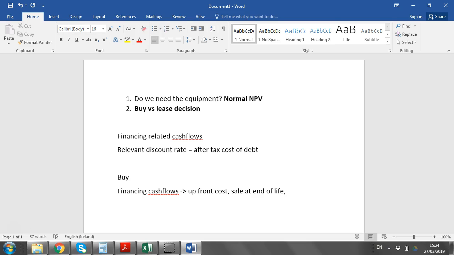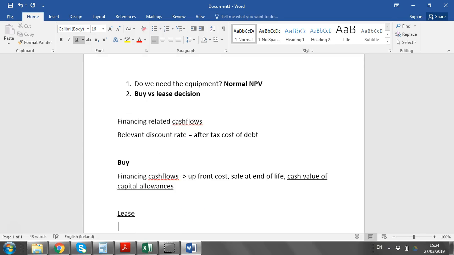The third one, where students don't usually get, is the cash value of capital allowances. That's the one that catches students. So when you buy outright an asset, you're able to claim capital allowances. And because of that, that will save you money in tax. And what we want to know is, what's the cash value of those capital allowances? And we'll show you how to calculate that in a second.